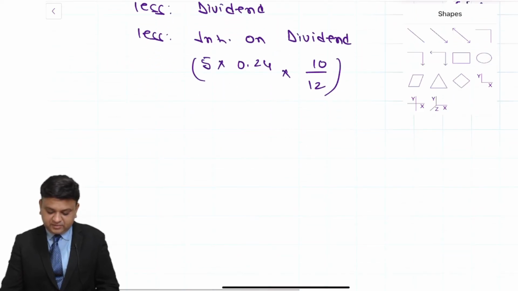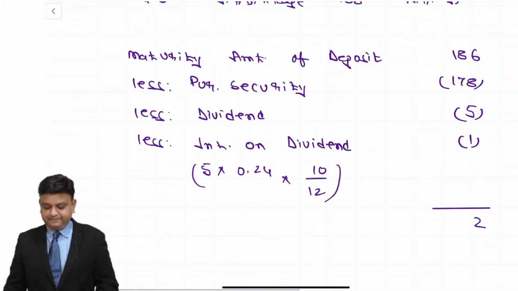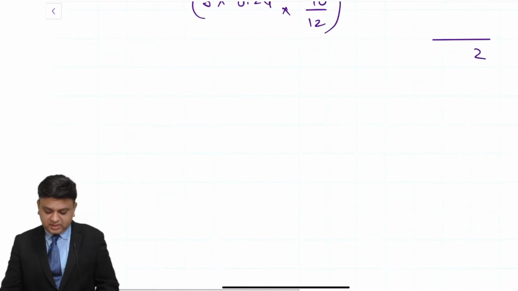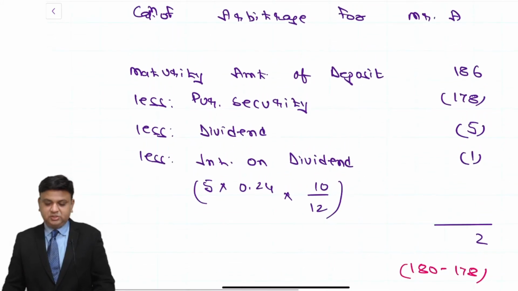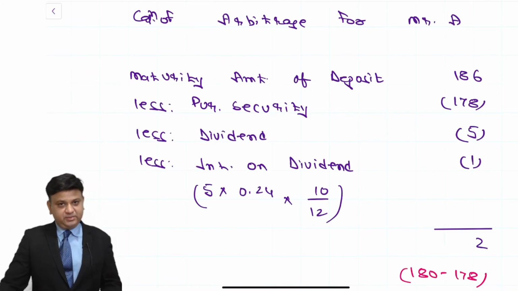So ultimately that will result into arbitrage of rupee 2. And of course friends, this is always the difference between the equilibrium price and the actual price. Actual price is different than the equilibrium price by rupees 2, and that is arbitrage.